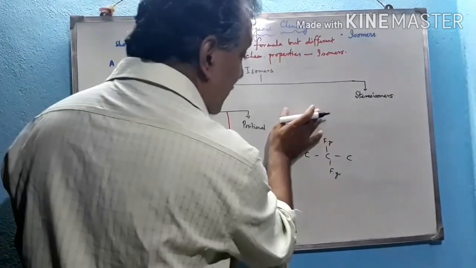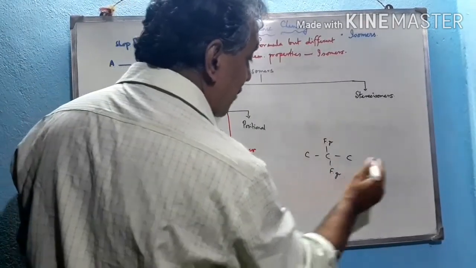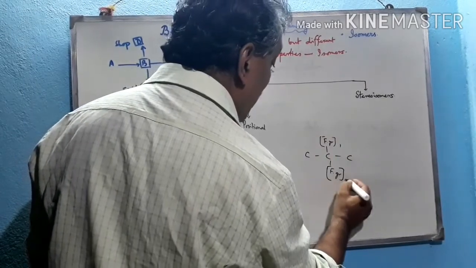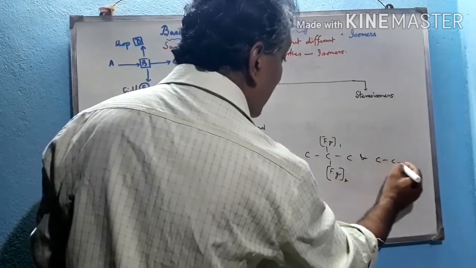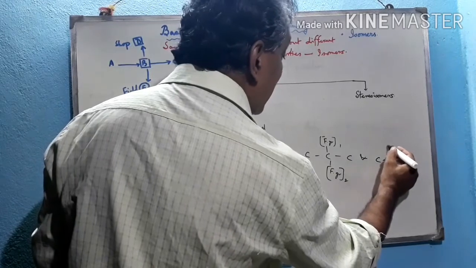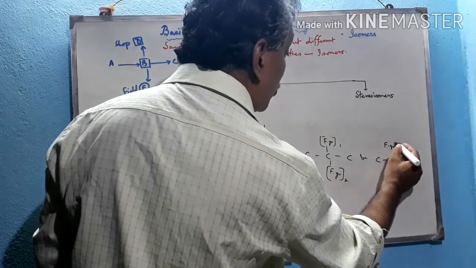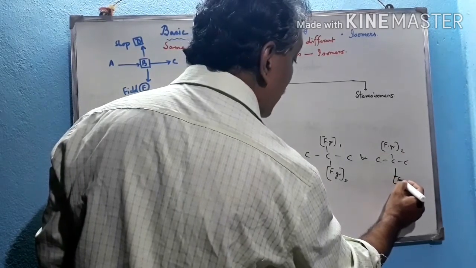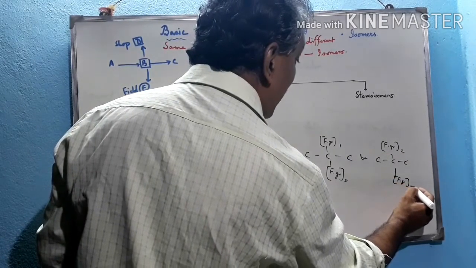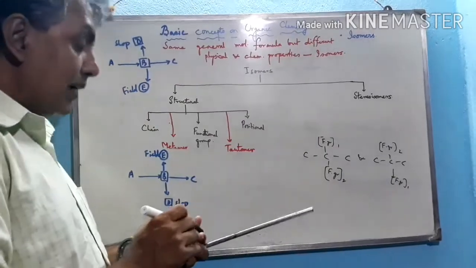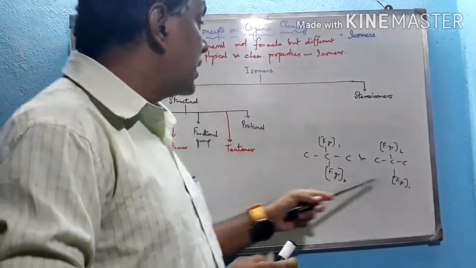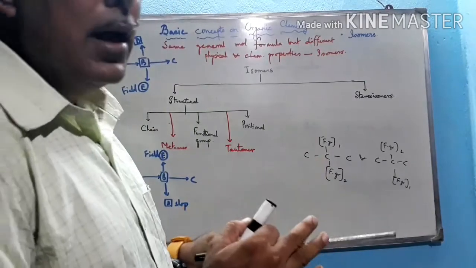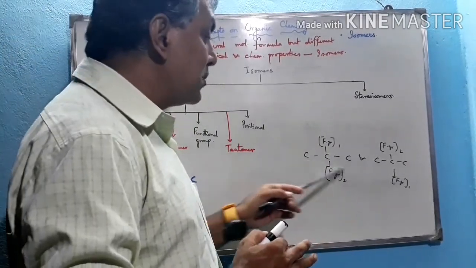One is on the left hand side and the other is on the right hand side. Suppose this is functional group 1 and this is functional group 2. But in the other structure, functional group 2 is here and functional group 1 is here. Then we can say that these two structures are called stereoisomers. Only the three-dimensional orientations are different with respect to the main carbon chain.